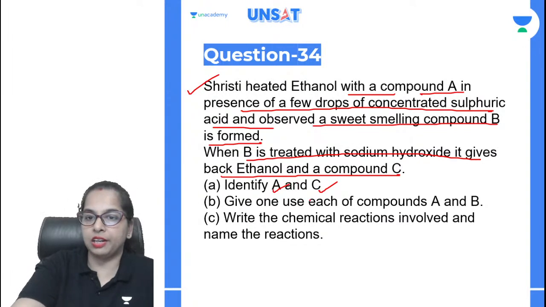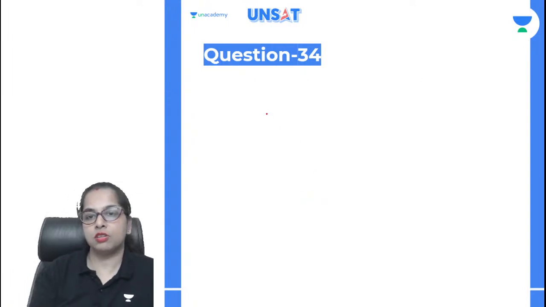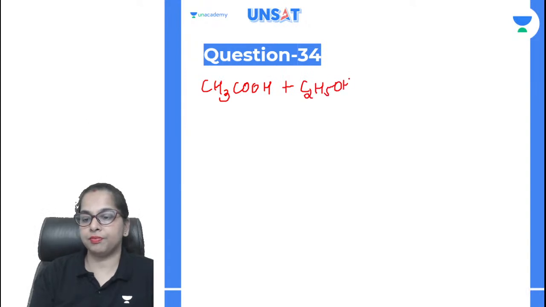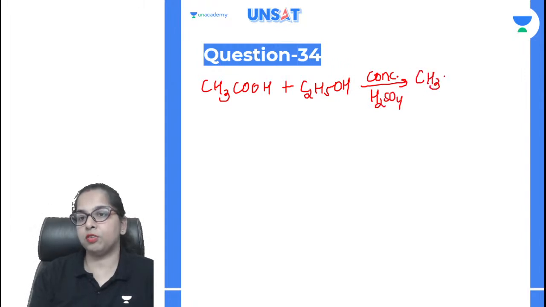Okay. We will write down the chemical equation first so that it becomes simplified. Basically, a fruity smell will be there when acetic acid reacts with ethanol in the presence of concentrated sulfuric acid, giving rise to the formation of CH3COOC2H5, which is a sweet smelling substance.